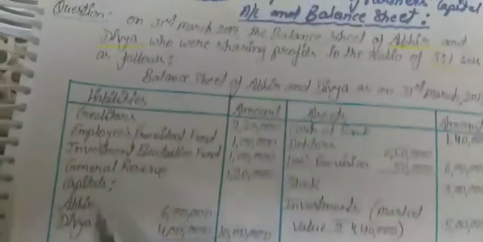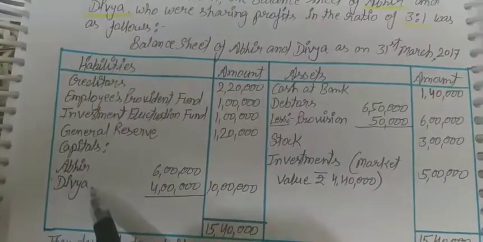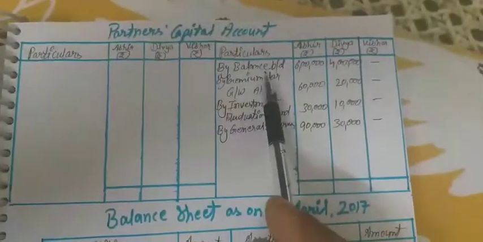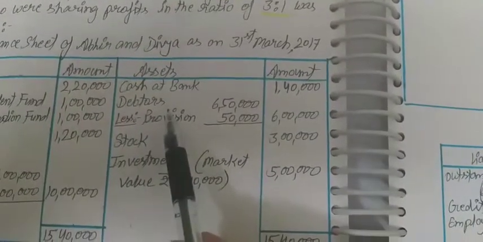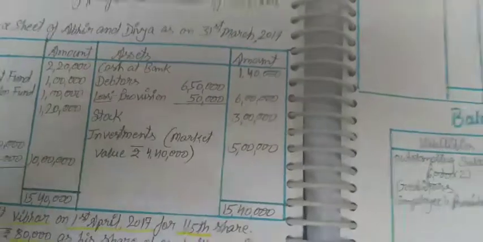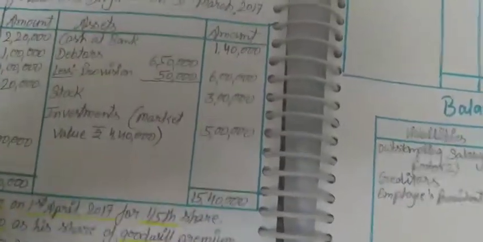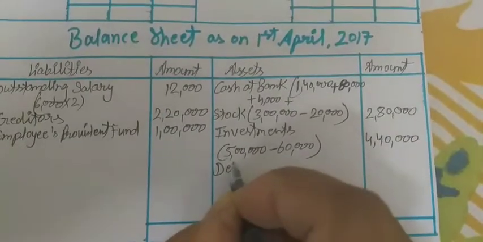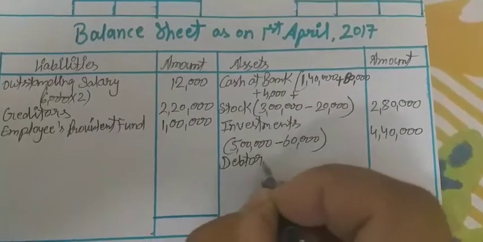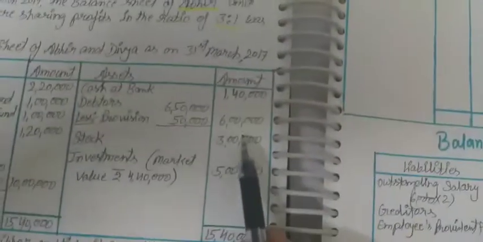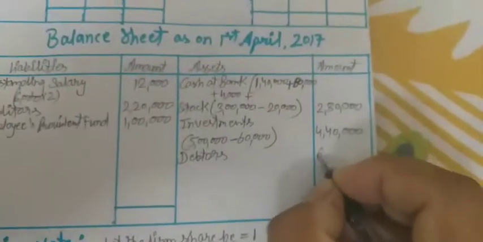So the capital accounts balance I have already written in the capital account of the partners. Cash already mentioned. Debtors, now the new debtors on the asset side in the new balance sheet, new debtors of rupees 6 lakh will be mentioned in the new balance sheet.